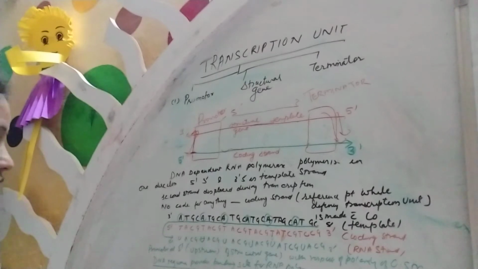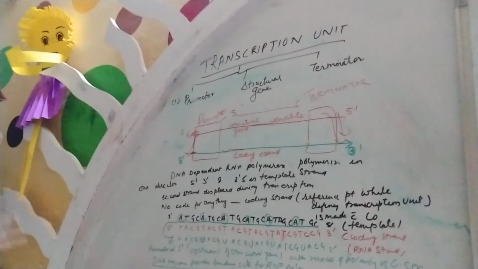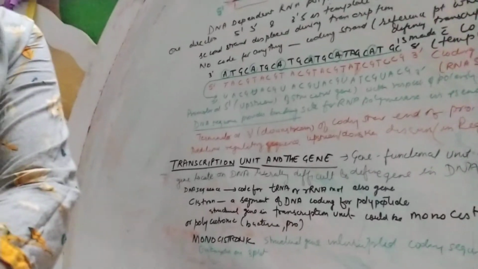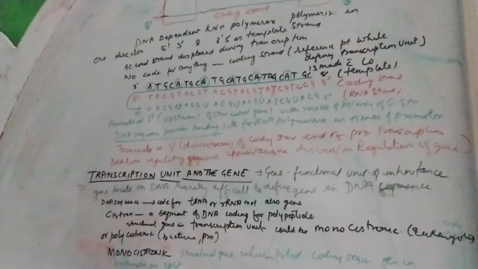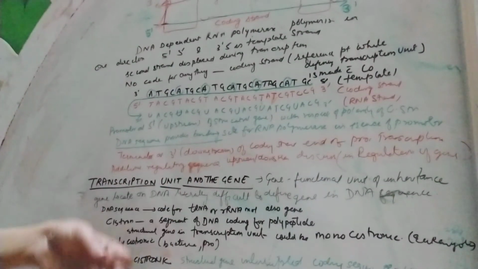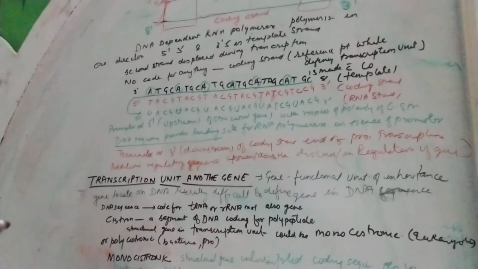Now next, the transcription unit and the gene. What exactly is a transcription unit? Here you will see the transcription unit and the gene. In this whole process we find that the gene is the functional unit of inheritance, and it is located on the DNA.